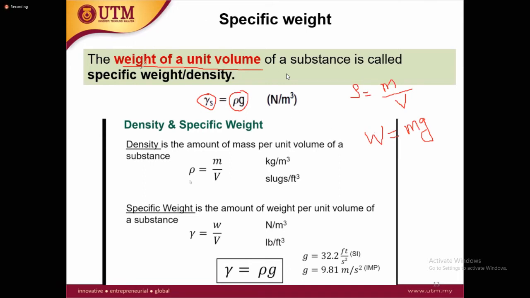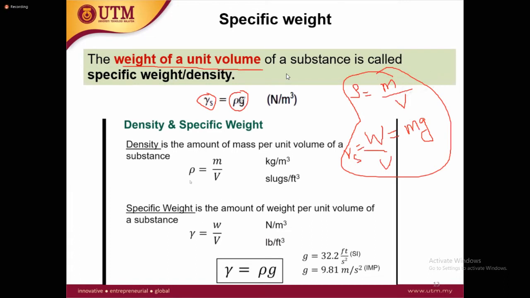So weight over volume, and the weight is equal to mg. Then you can correlate between these equations. Finally, you will get rho g, because if you replace here, this should be mg over v, and m over v should be density, then this will become rho and g.